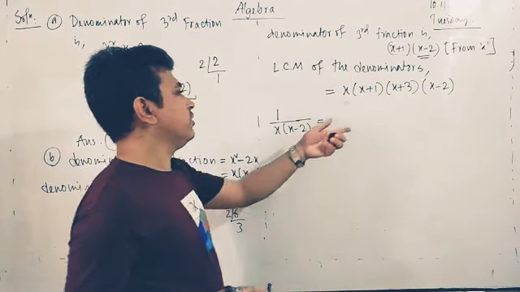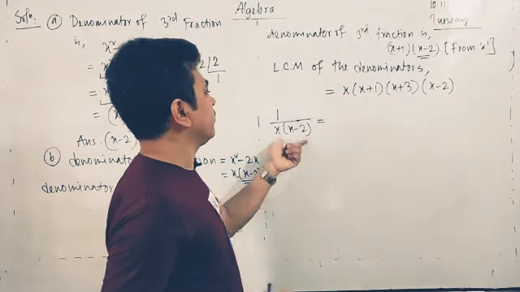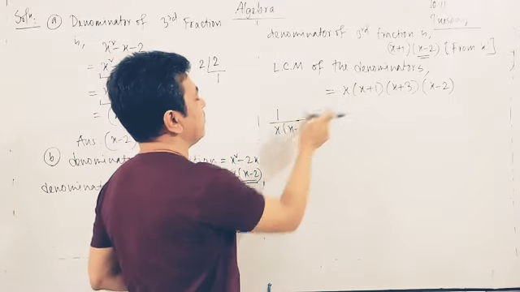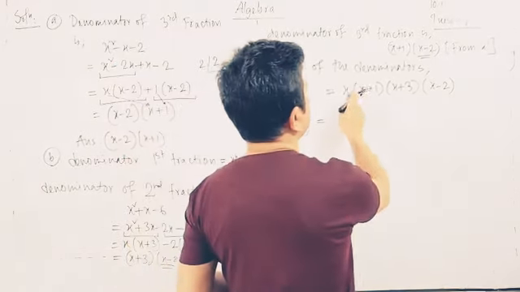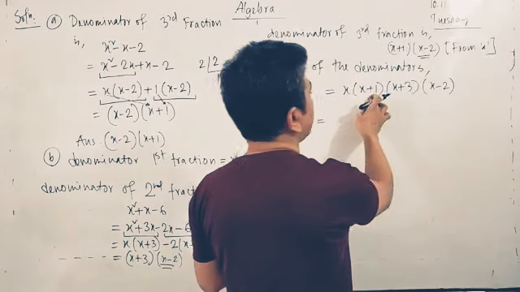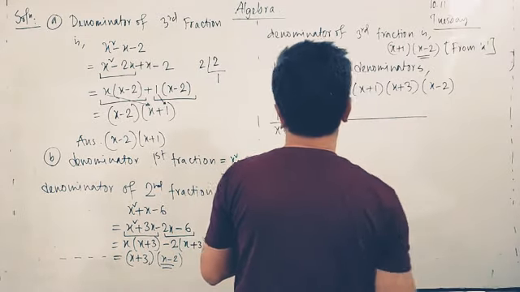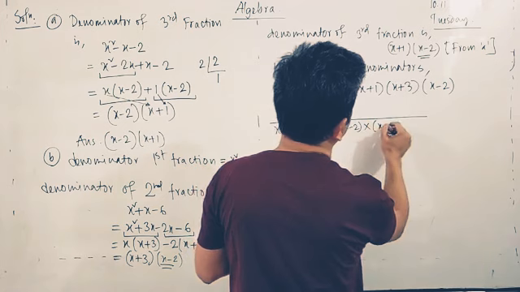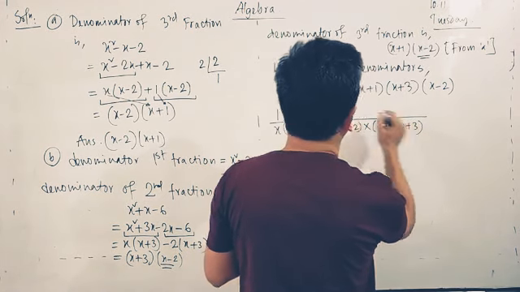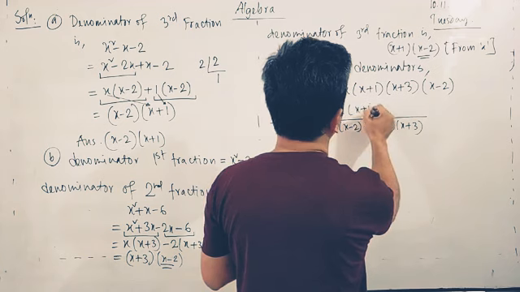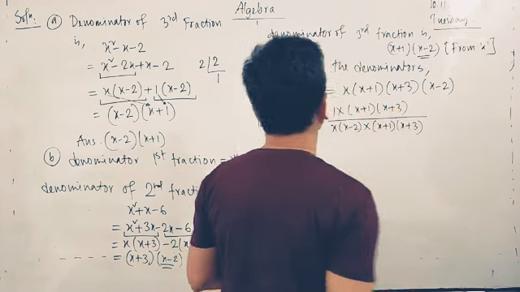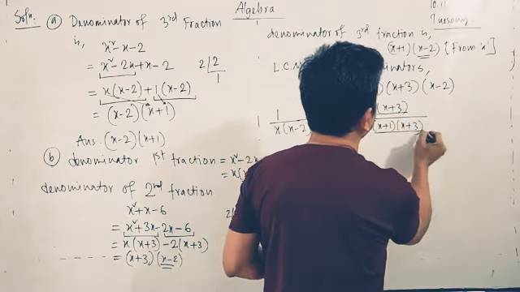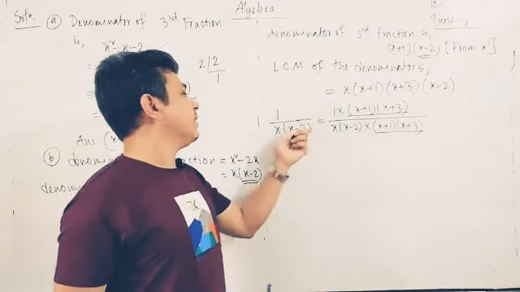So you have to divide the LCM by this denominator. If you divide the LCM by x into x minus 2, x and x minus 2 are gone, and you get x plus 1, x plus 3. So we write 1 into x plus 1, x plus 3. This is the extra part we have written. How do we get it? The LCM divided by the denominator.